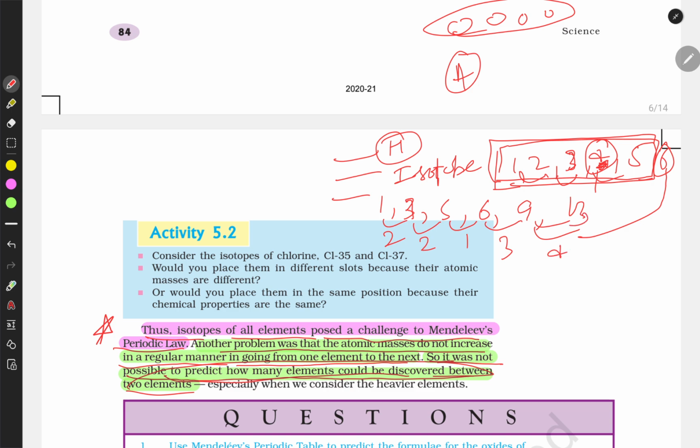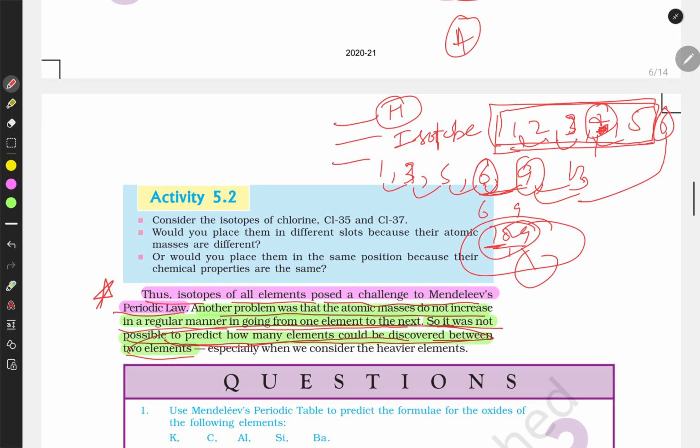So it was not possible to say how many elements were still to be discovered. Let's say 6 and 9 have 7, 8 in between. So it was not possible to say whether 3, or 2, or only one element was still to be discovered. So it was unpredictable how many elements could be present between these two elements. So these are the three limitations of Mendeleev.